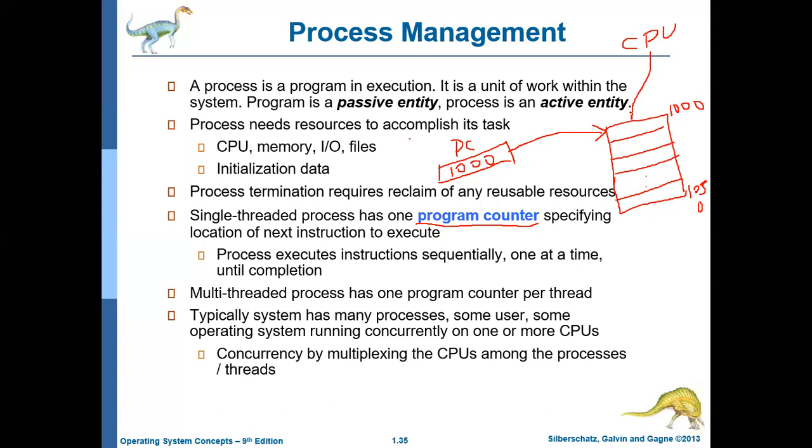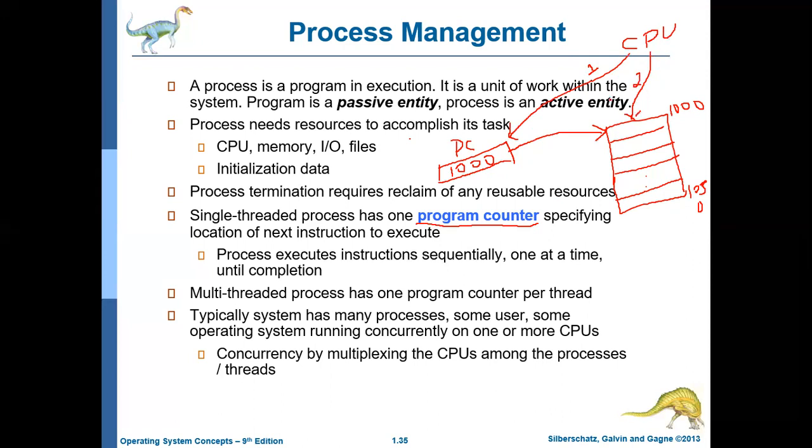How does the CPU know which instruction it should execute? For that, first the CPU will refer to the program counter. What is in the program counter? 1000. So this is the first step the CPU will do. Program counter contains 1000, so it will go to that particular memory location and fetch that instruction, and it will execute. That is the second step it will do.